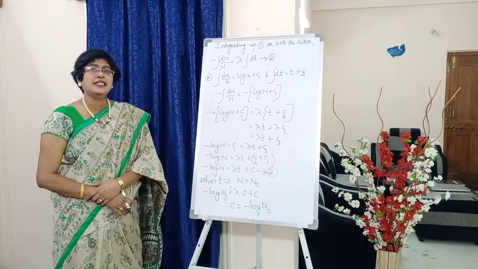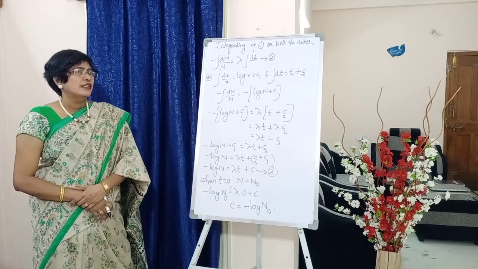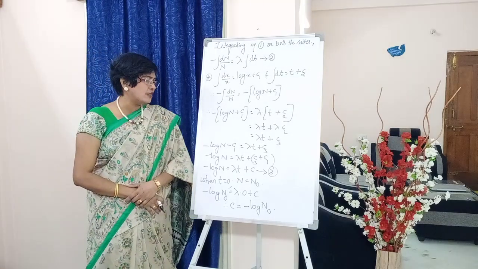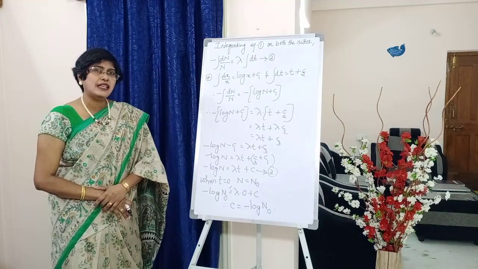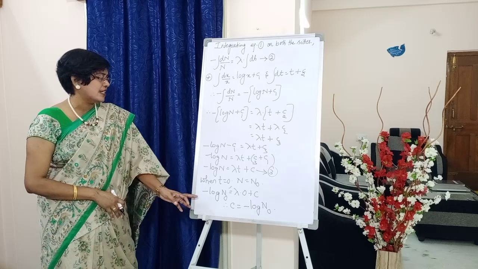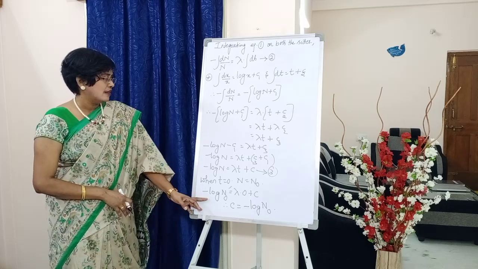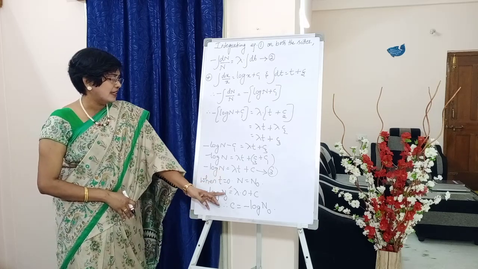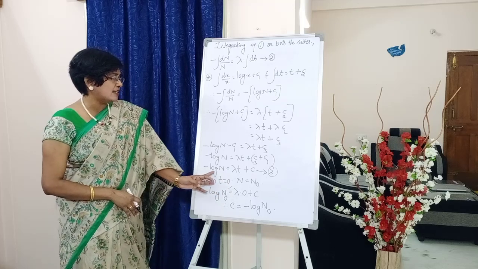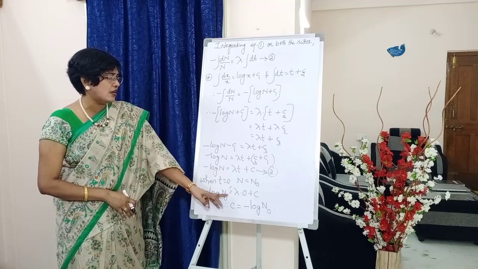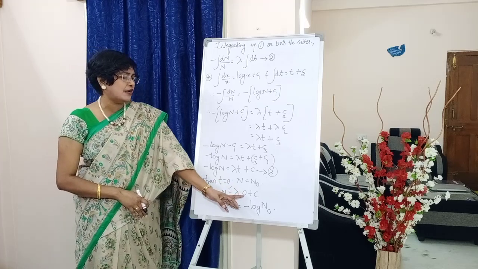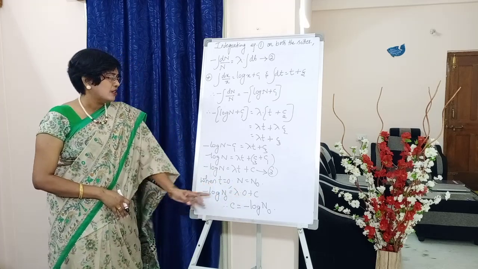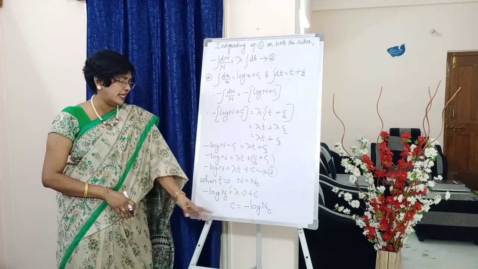Now substituting these values in equation 3. So what do we get? Minus log, in the place of n you write n naught, is equal to lambda into, in the place of t you write 0, plus c. Lambda into 0 is 0.